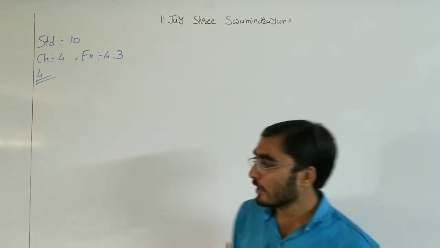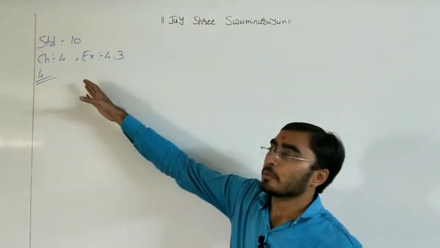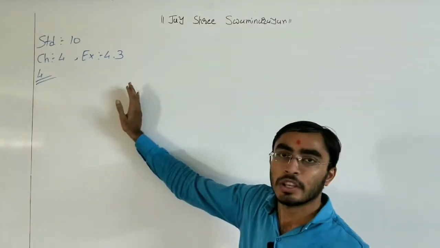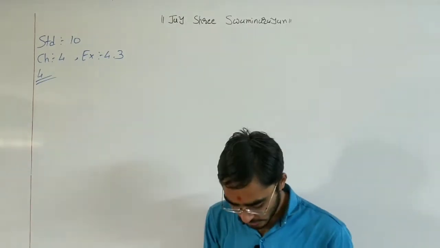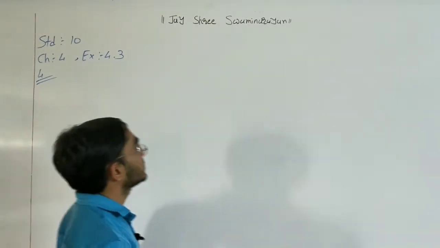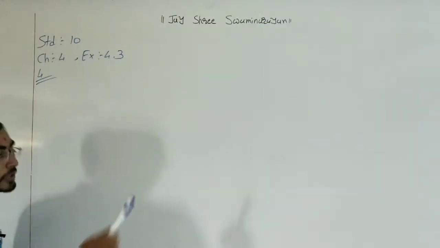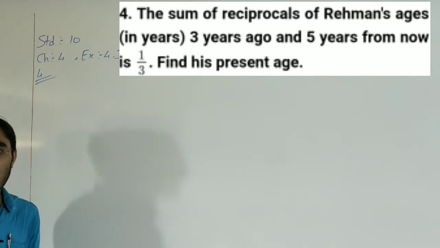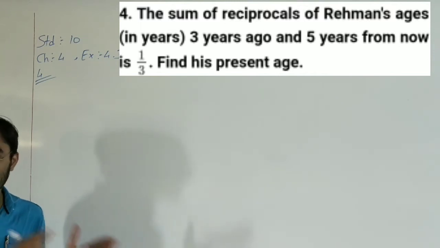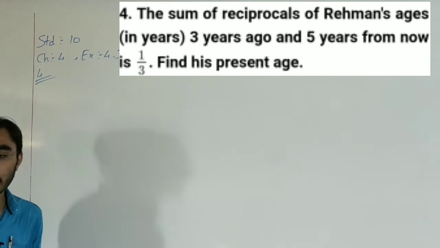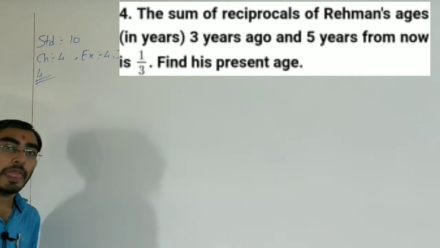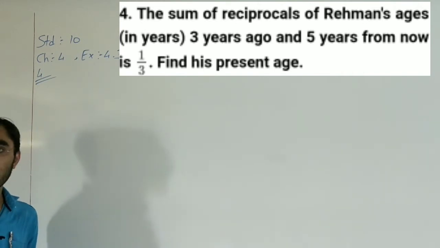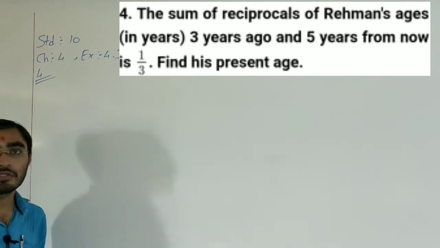In this video, I will explain Standard 10 chapter number 4, exercise 4.3, question number 4. Okay, so let's start it. First of all, read this question. The sum of reciprocals of Rahman's age 3 years ago and 5 years from now is 1 by 3. Find his present age. What we need to find? We need to find Rahman's present age.